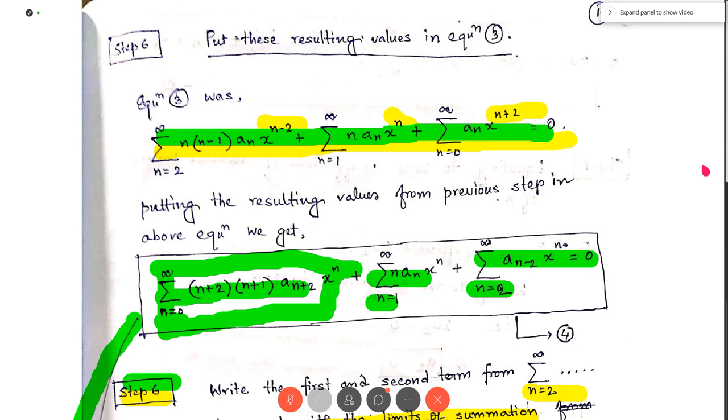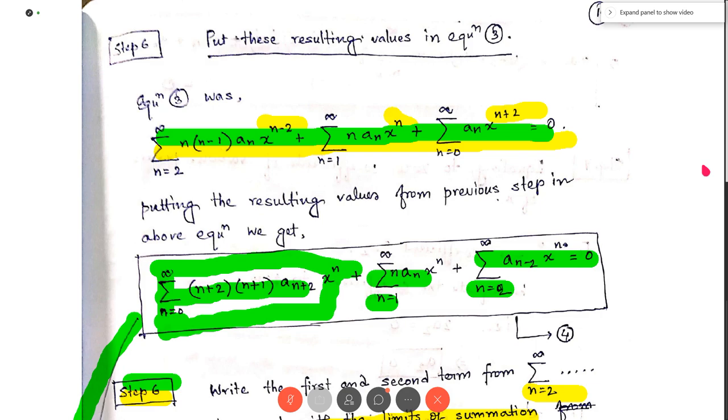I have not written the terms from n equal to 2 explicitly. We have written them in the summation form. So then the remaining terms are summation n equal to 2 to infinity, n plus 2, n plus 1, x to the power n, a n plus 2. Okay, these are the remaining terms. So here for the first term, we have written the terms for n equal to 0 and n equal to 1 explicitly, and then the remaining terms in the form of summation.